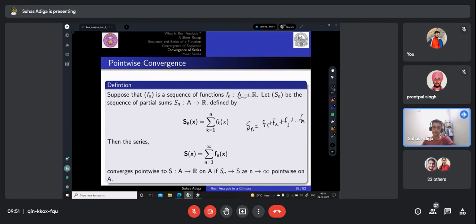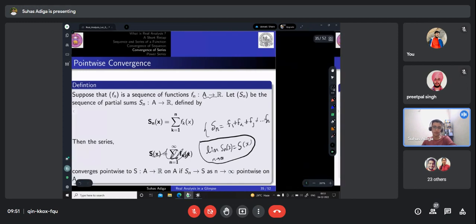Clearly, this is the partial sum, and the series, do not look at this, it might confuse you, we say converges to s of x. Then the limit of Sn of x when n tends to infinity is equal to s of x. So this is what we mean by pointwise convergence. This is again the same as how we did in series of real numbers. There also we took the partial sum, and when n tends to infinity it converges to some s. So this is what we mean by pointwise convergence in series.